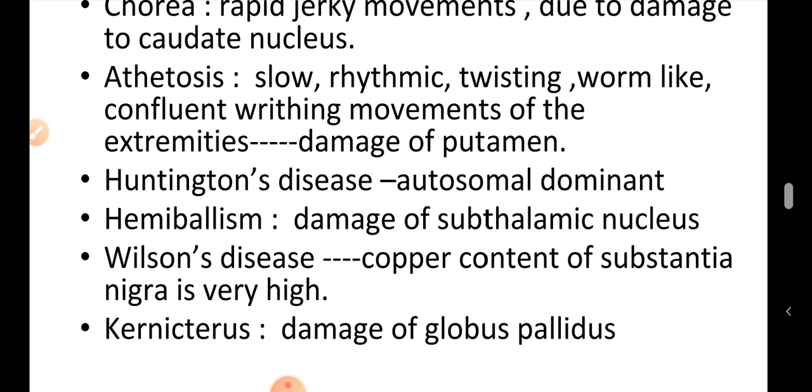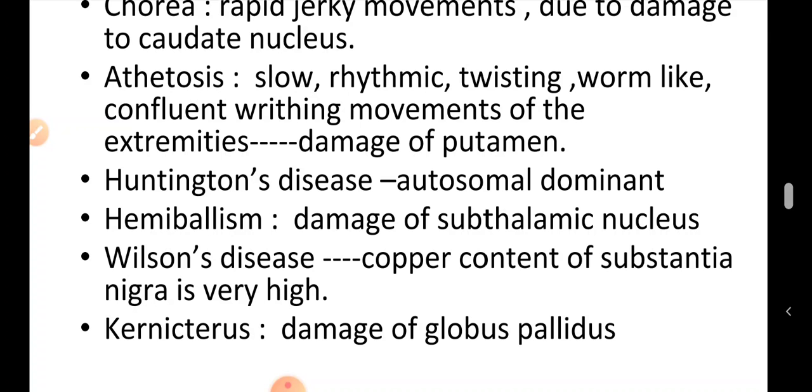Then there is hemiballismus, which is due to damage to the subthalamic nuclei. The characteristic feature of hemiballismus is a spontaneous attack of flail-like, intense and violent movement affecting the whole of the opposite half of the body. The other disease is Wilson's disease. It is due to the copper content of the substantia nigra being very high. So the copper is deposited in the brain. The liver is involved in the form of cirrhosis.